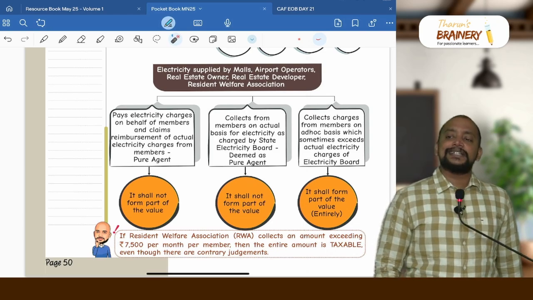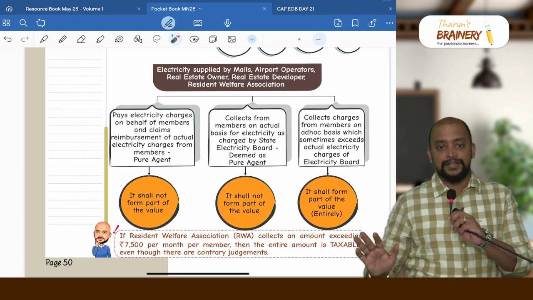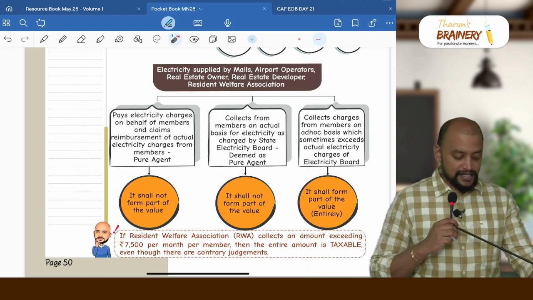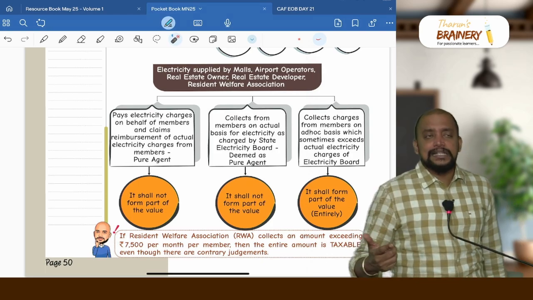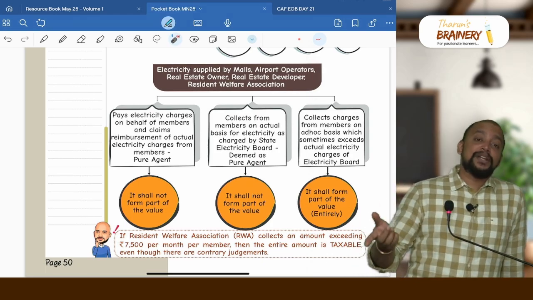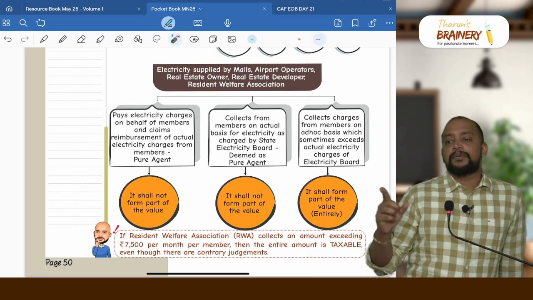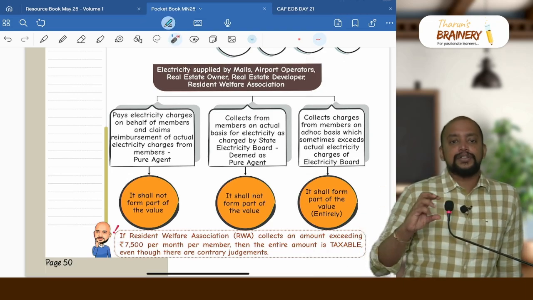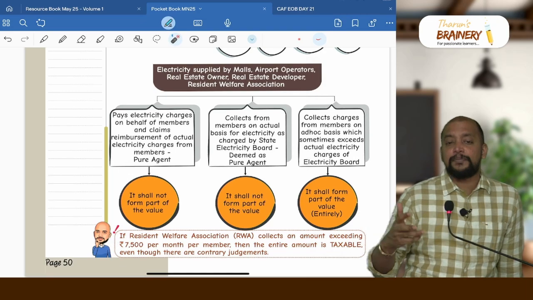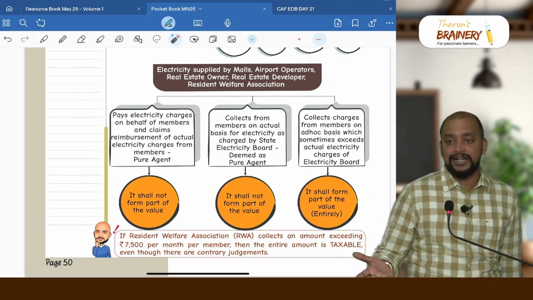So if there is any electricity supplied by the association to its members, what is the treatment of that electricity? First, if the electricity bill is in the name of the member, but it is paid by the association and in turn recovered from the member, then pure agent will come. So this will not form part of maintenance charges. This should not be added to maintenance charges.